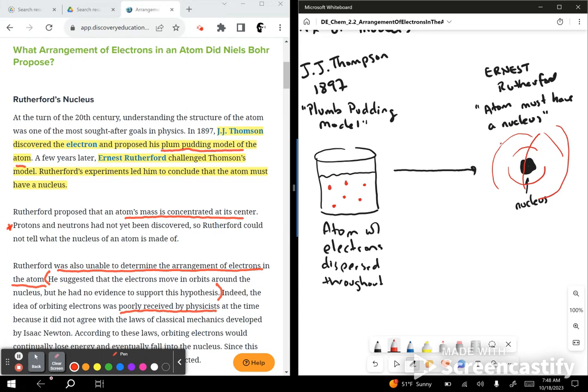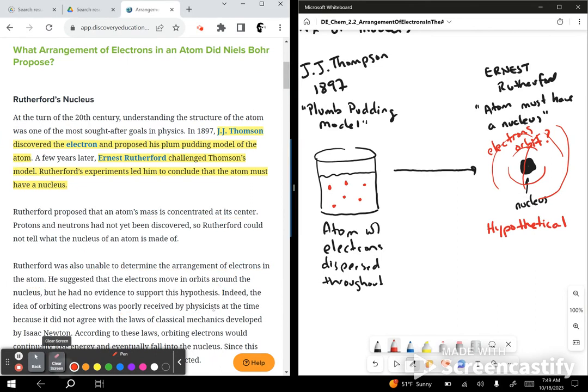Right? Electrons orbit. And that was his idea. He didn't know about protons, didn't know about neutrons, didn't have any evidence to support this idea of electrons orbiting. This was all just hypothetical. It was a hypothesis, right?